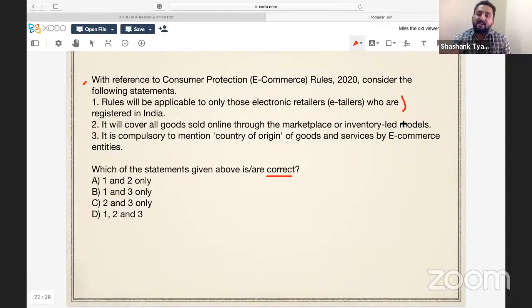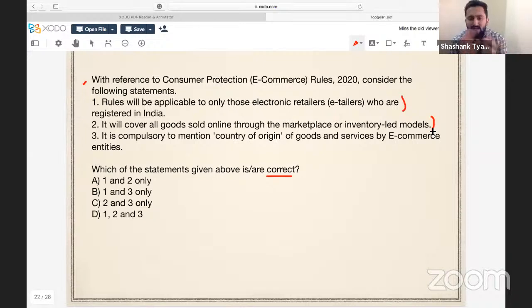Because any electronic retailer, even one registered outside India, that is serving Indian consumers will come under the Consumer Protection E-commerce Rules 2020. Next: it will cover all goods sold online through the marketplace or inventory-led models.